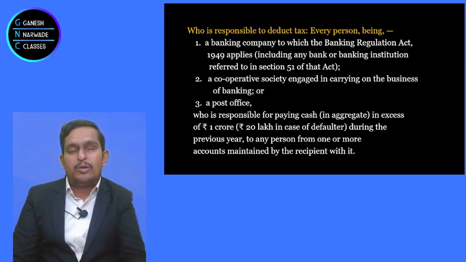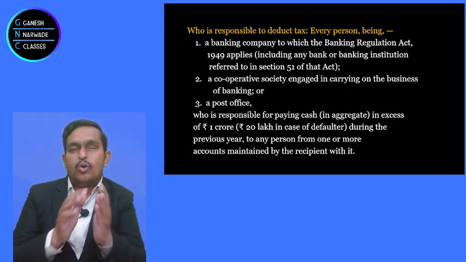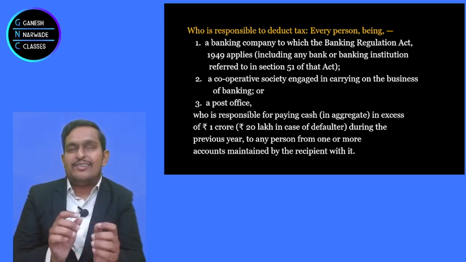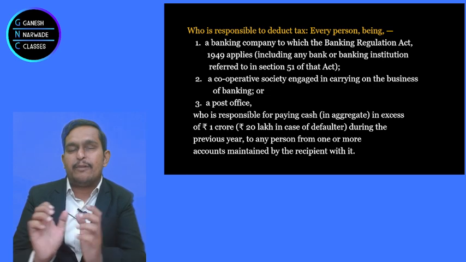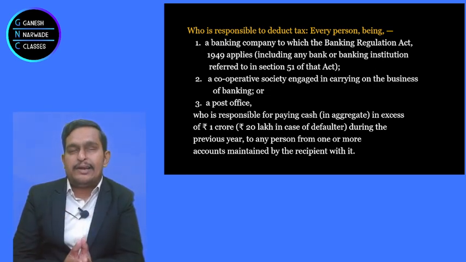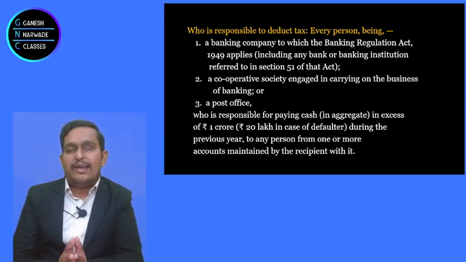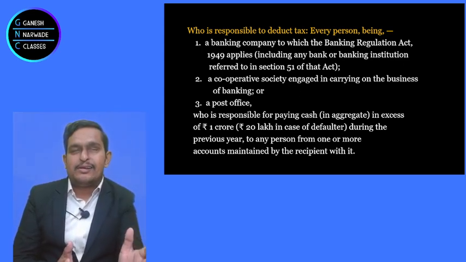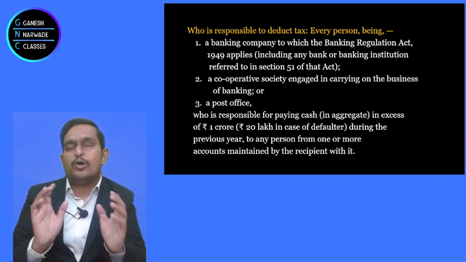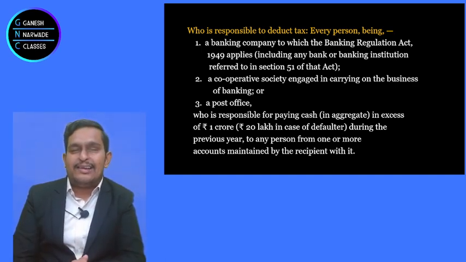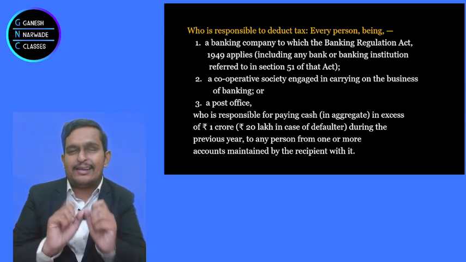So I am not talking about all cooperative societies. I am only talking about those cooperative societies which are engaged in the business of banking. Like cooperative societies may be engaged in housing business, may be engaged in agriculture business. For them, this 194N will not apply. Only for those cooperative societies engaged in banking business, this section will apply.